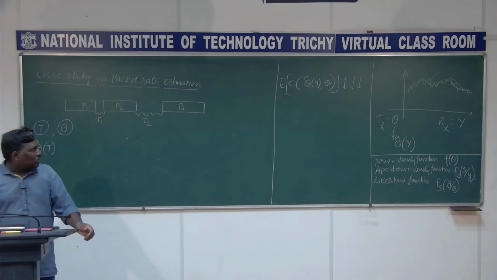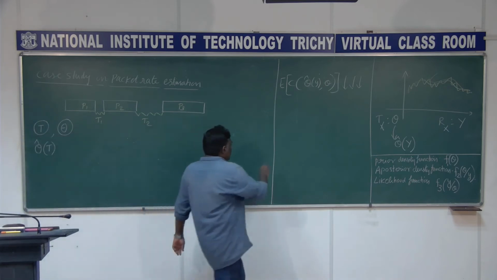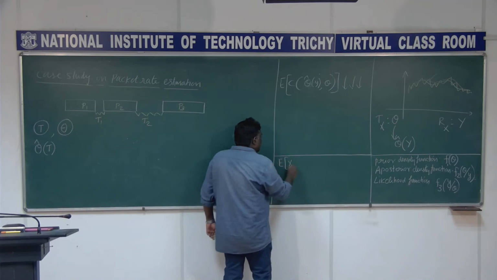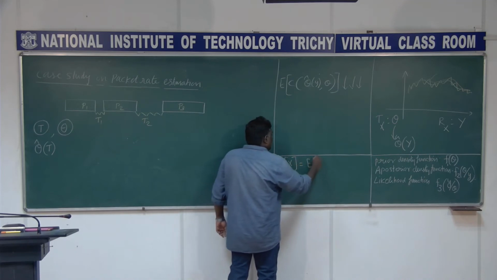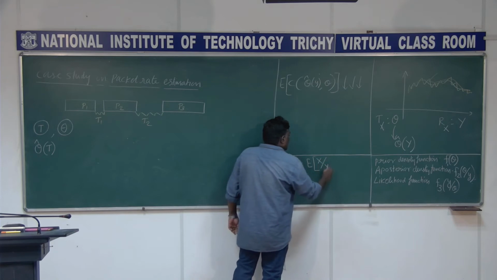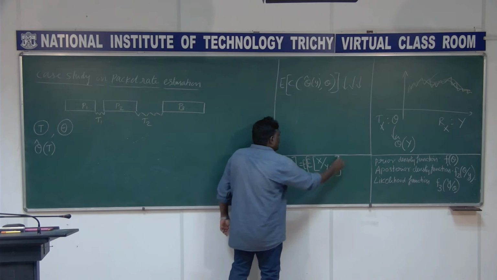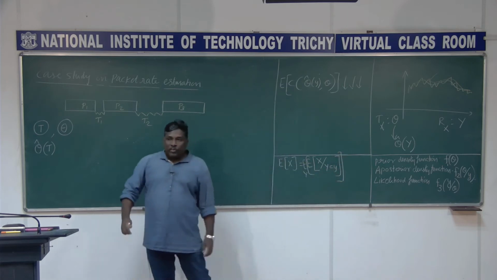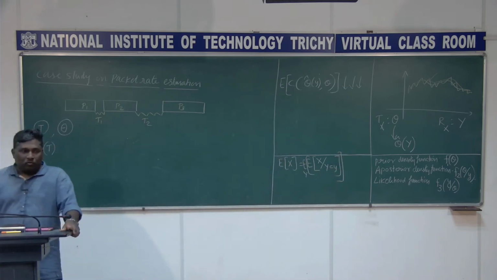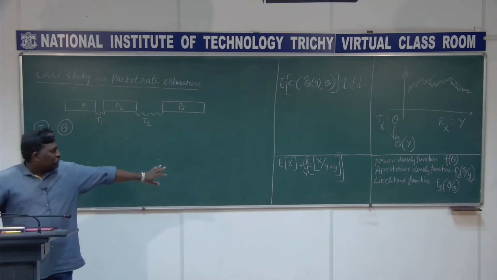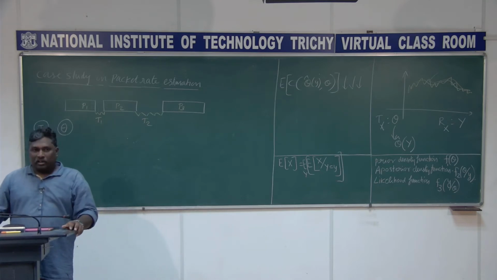Now I think I told in this class, but I just remind you. If I want to take this expectation of x, there is a trick: I can fix another random variable y equal to y and then take expectation over y. This we discussed in this class. So this is what I'm going to use here.